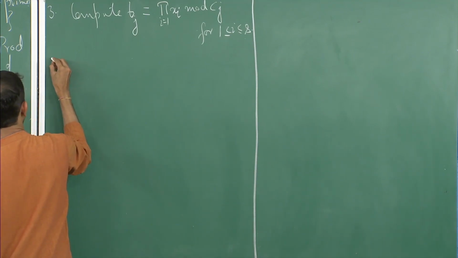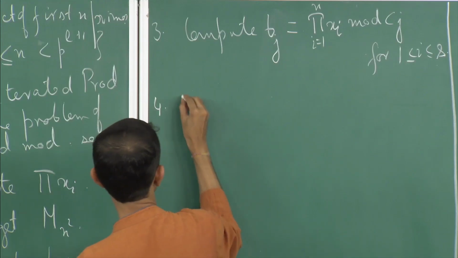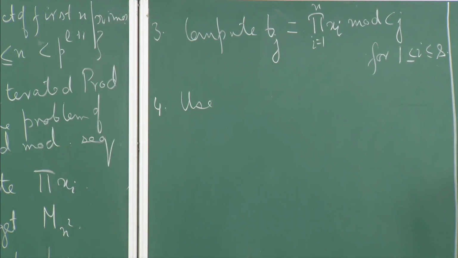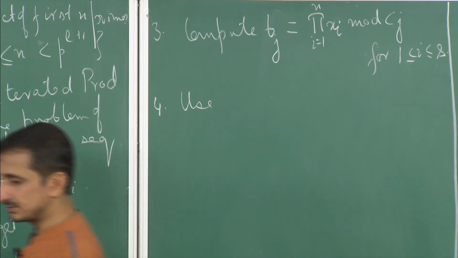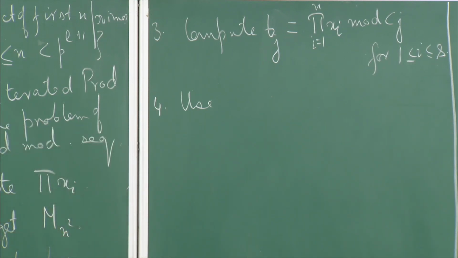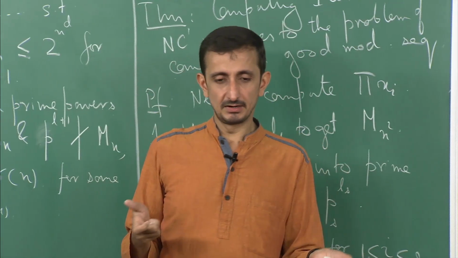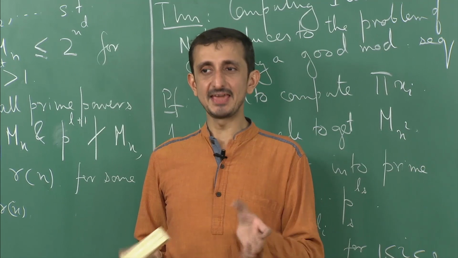Now, what happens if I use Chinese remaindering? Recall what the Chinese remaindering problem was. Given n relatively co-prime numbers C1 up to Cn, and given some x1 up to xn such that these xi's are smaller than ci's, there exists a unique x.